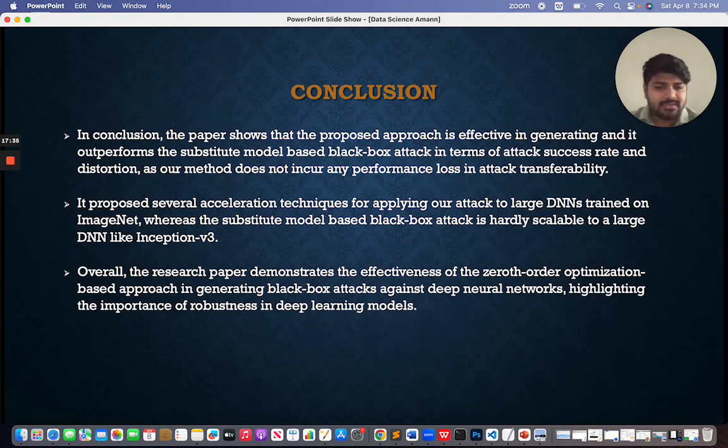Overall, the research paper demonstrates the effectiveness of the zeroth order optimization based approach in generating black box attacks against deep neural networks, highlighting the importance of robustness in deep learning models.